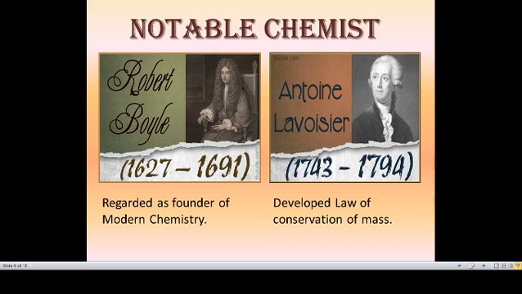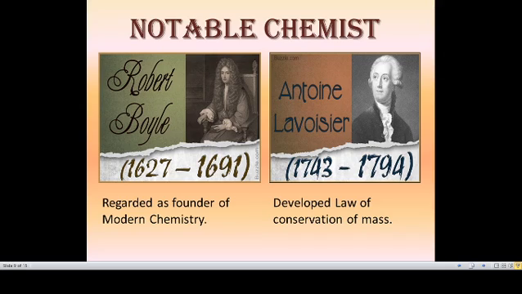So second scientist, Antoine Lavoisier. He developed a law of conservation of mass. This law is used nowadays and it is very important in several scientific methods. And also he proved that sulfur is an element and named the elements oxygen and hydrogen.